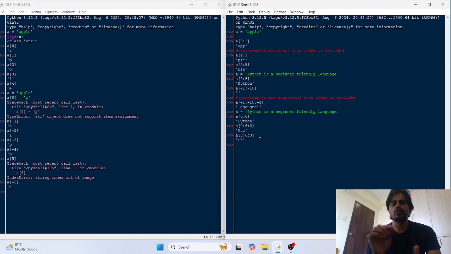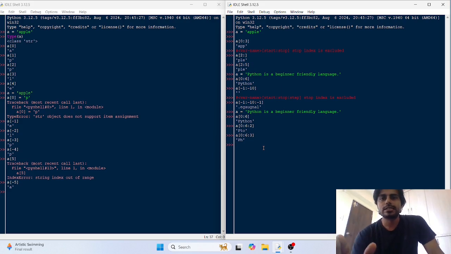So default step value is 1, and you can change that step value also if you want to skip some characters while slicing. So this is the slicing in Python. Okay, now we checked indexing and slicing.